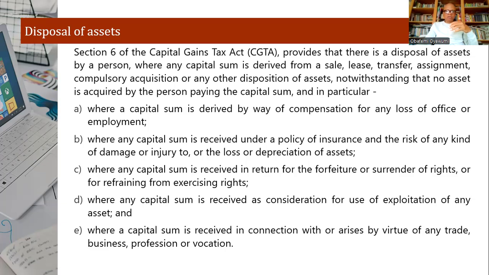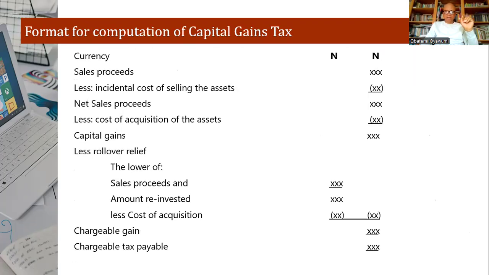Now I want us to look at the format of computing that we have to follow, so please pay attention. The currency is there. Sales proceeds, we have the amount there.